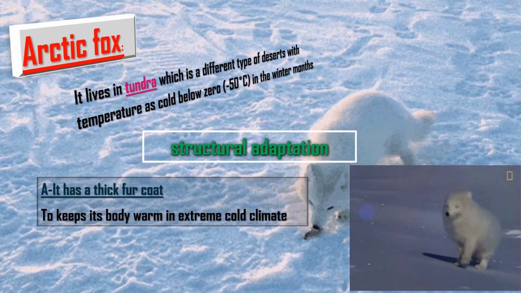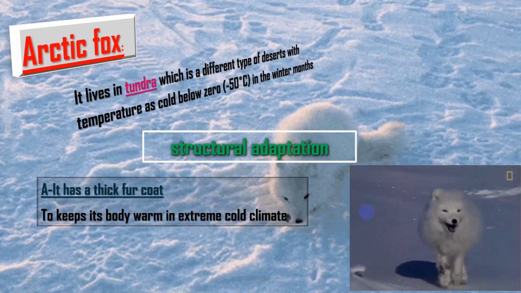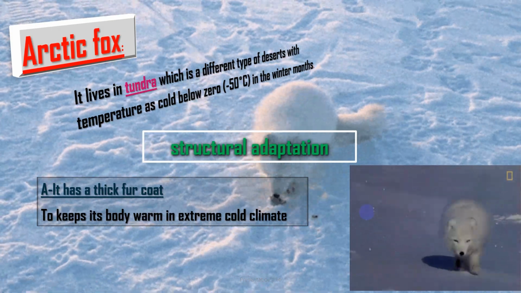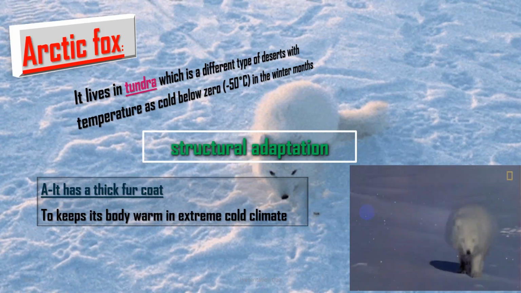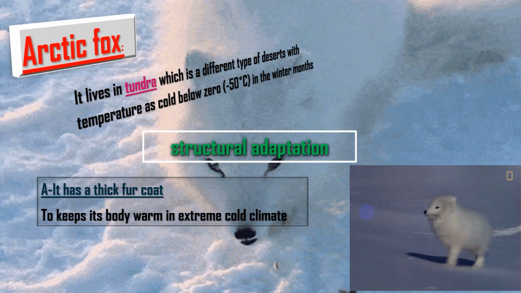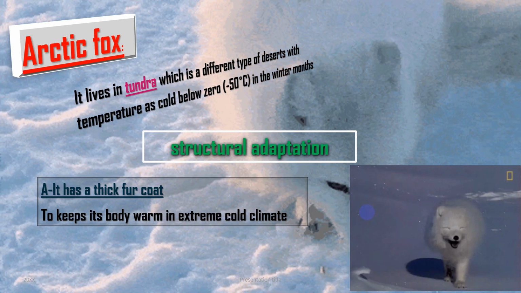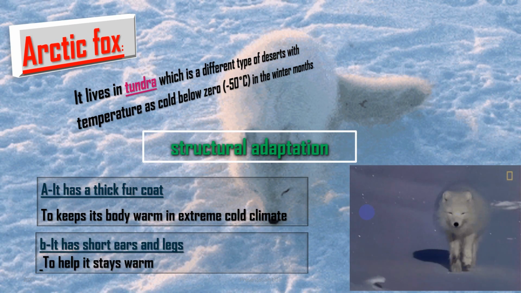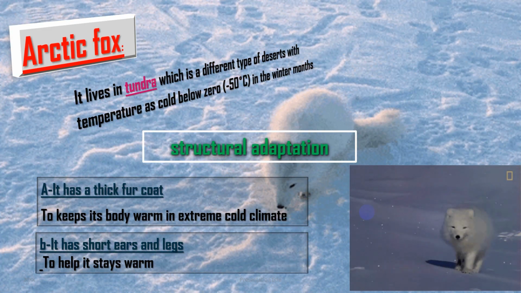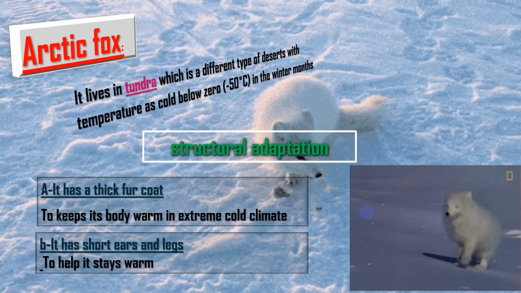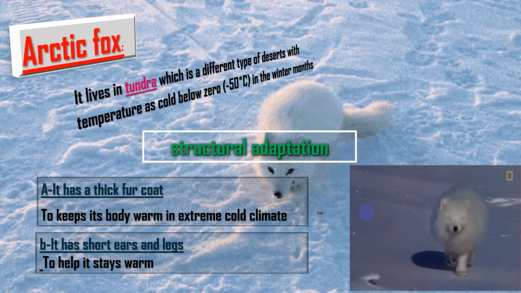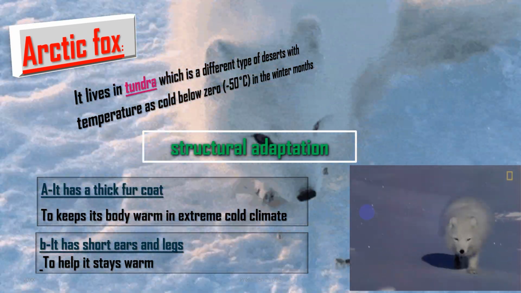First, it has a thick fur coat. Yes, excellent, it's like the polar bear. This thick fur coat keeps its body warm in an extreme cold climate. Also, it has very short ears and legs, and this helps it stay warm, as the thick fur coat can reach to the legs and ears.